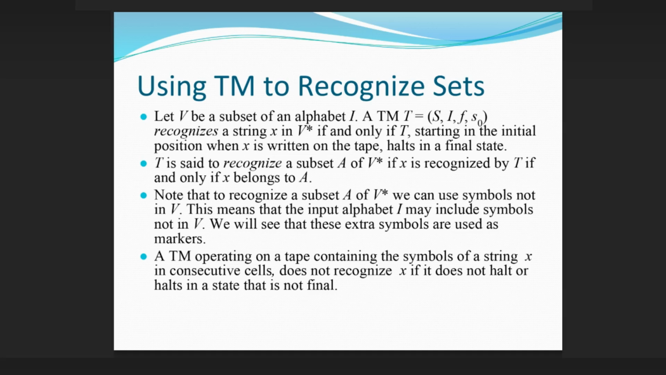Note that to recognize a subset A of V* we can use symbols not in V. This means that the input alphabet I may include symbols not in V. We will see that these extra symbols are used as markers. A TM operating on a tape containing the symbols of a string x in consecutive cells does not recognize x if it does not halt or halts in a state that is not final.